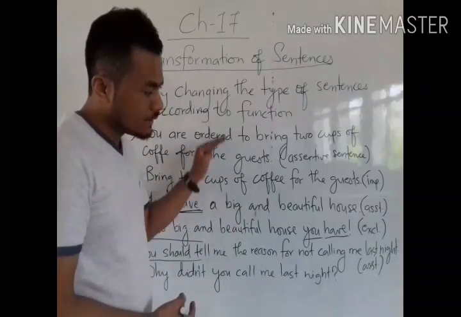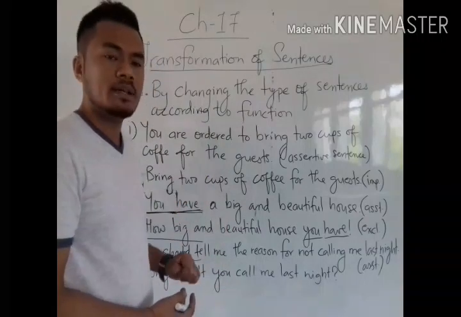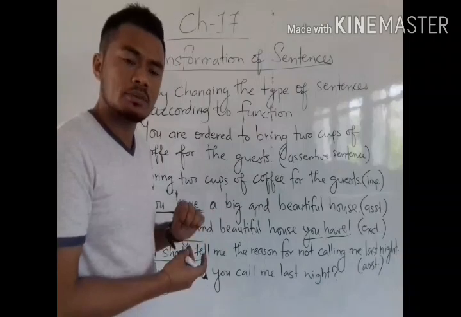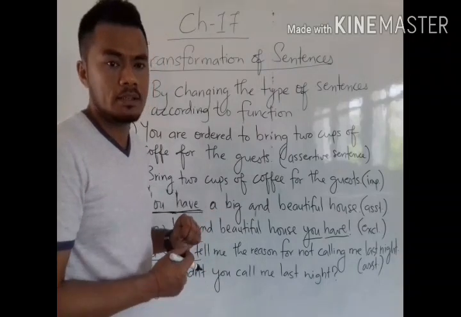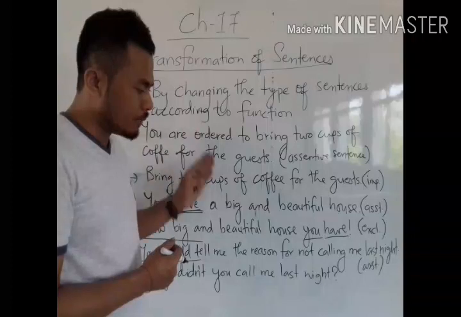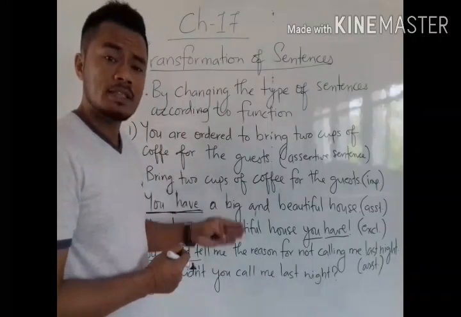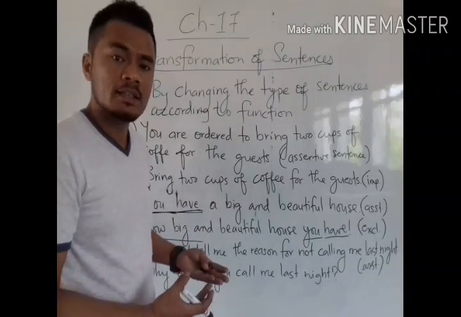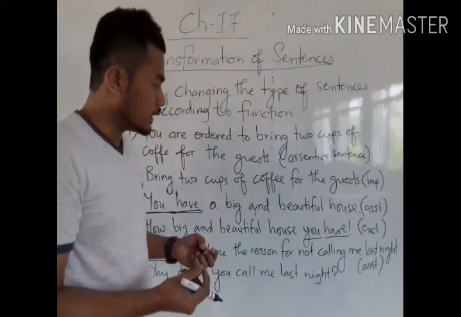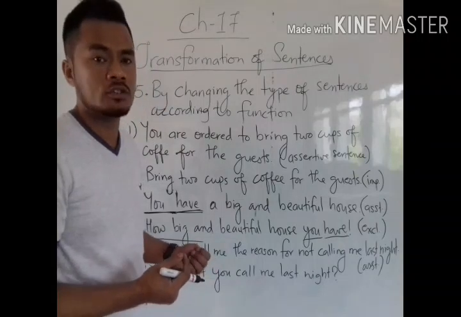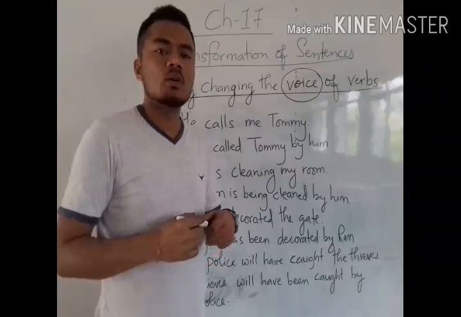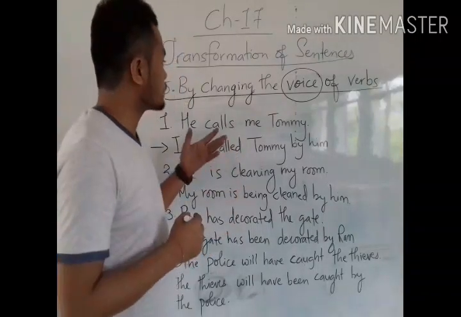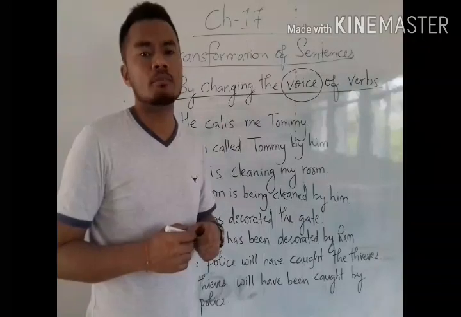So these are the examples. This way we can change one kind of sentence into another kind of sentence without changing their actual meaning. If you see all these examples, the meanings of the sentences are not changed, only the way of expressing it, with the change of kinds of sentences according to their function. Understood? Now we have to understand the transformation of sentences by changing the voice of verbs.